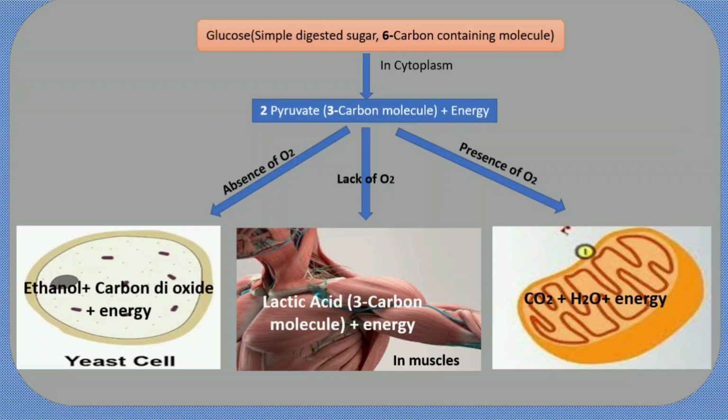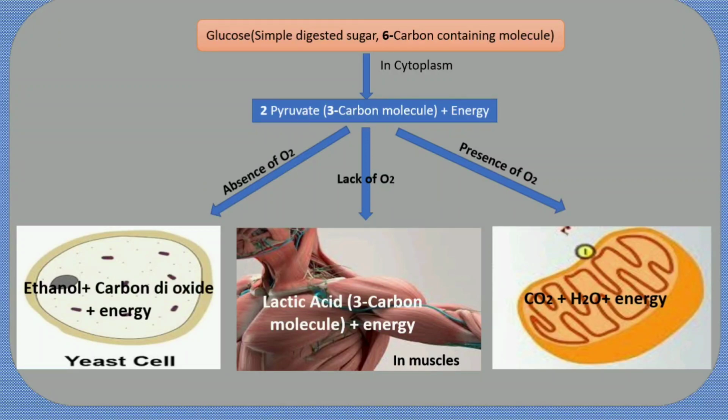Now, let's move on to the next slide. Here we can see glucose, which is a 6 carbon containing molecule, and this glucose breaks down in the cytoplasm. The process of glucose breakdown is known as glycolysis. I repeat, the process by which glucose breaks down is known as glycolysis. The glucose breaks down into 2 pyruvate. Pyruvate has 3 carbon molecules.